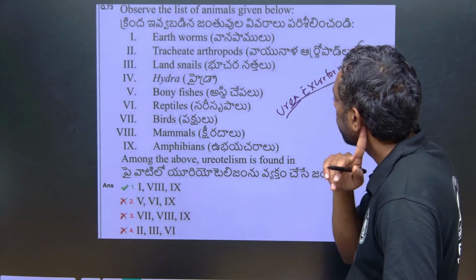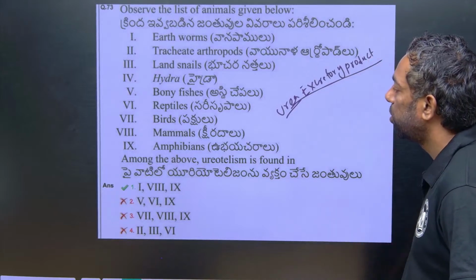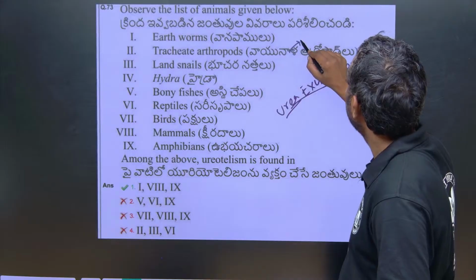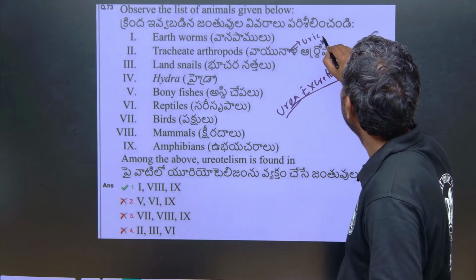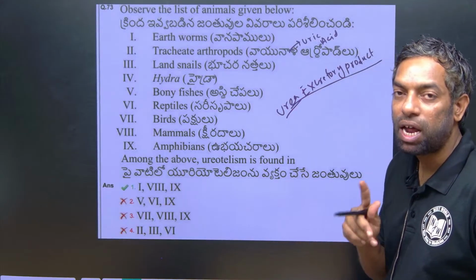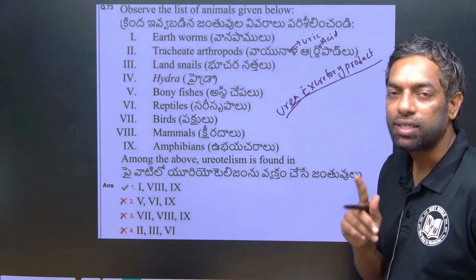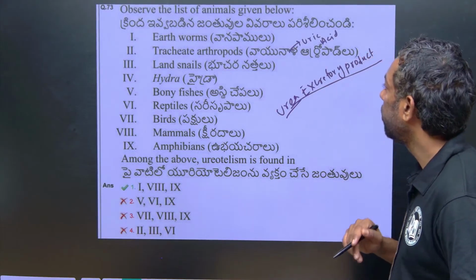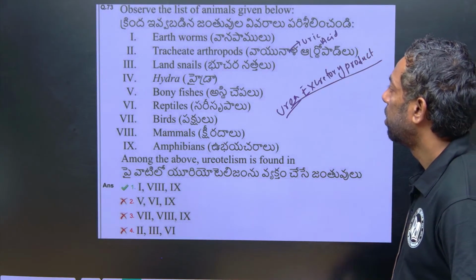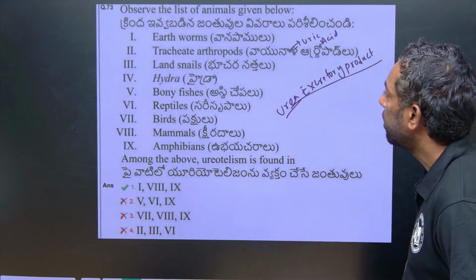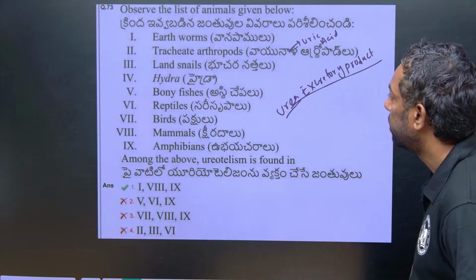Earthworms, they can produce urea, of course. Tracheal arthropods, they can produce uric acid. Insects, they can produce uric acid. Malpighian tubules are the excretory organs, they can produce uric acid. So not ureotelism, tracheal arthropods. And land snails also uric acid.